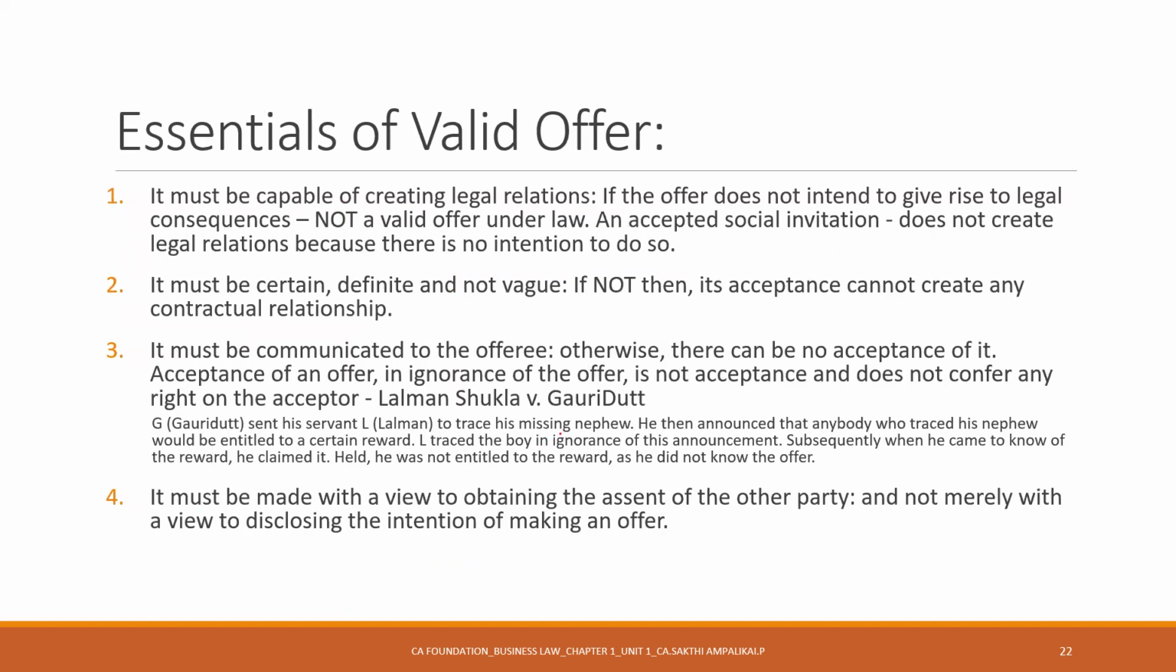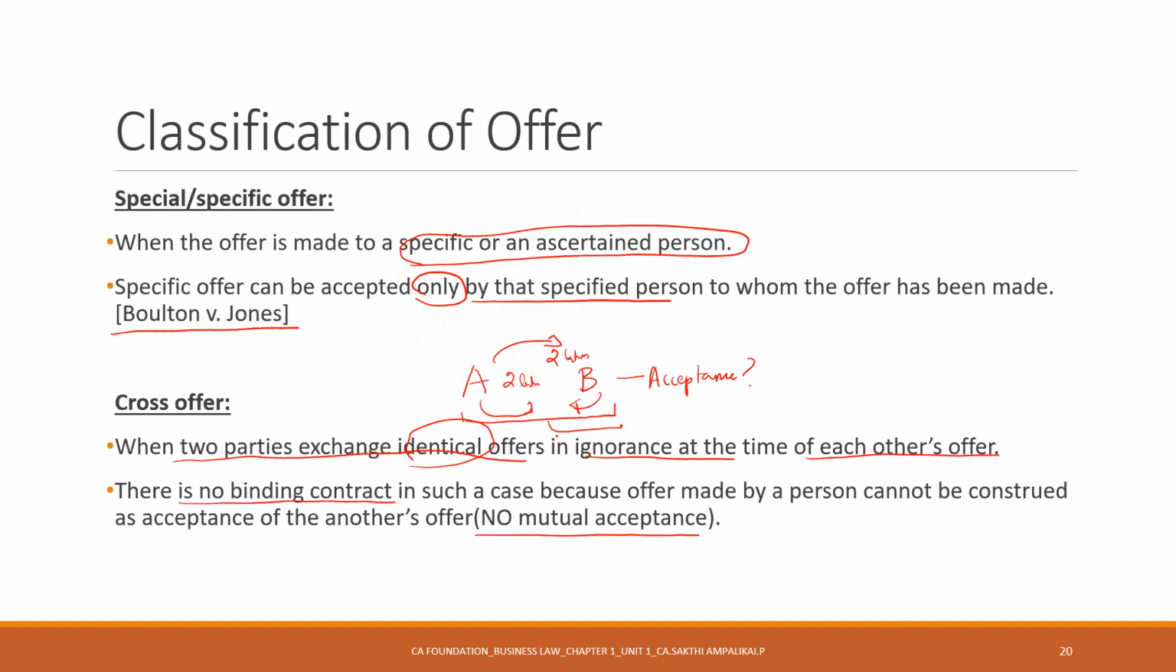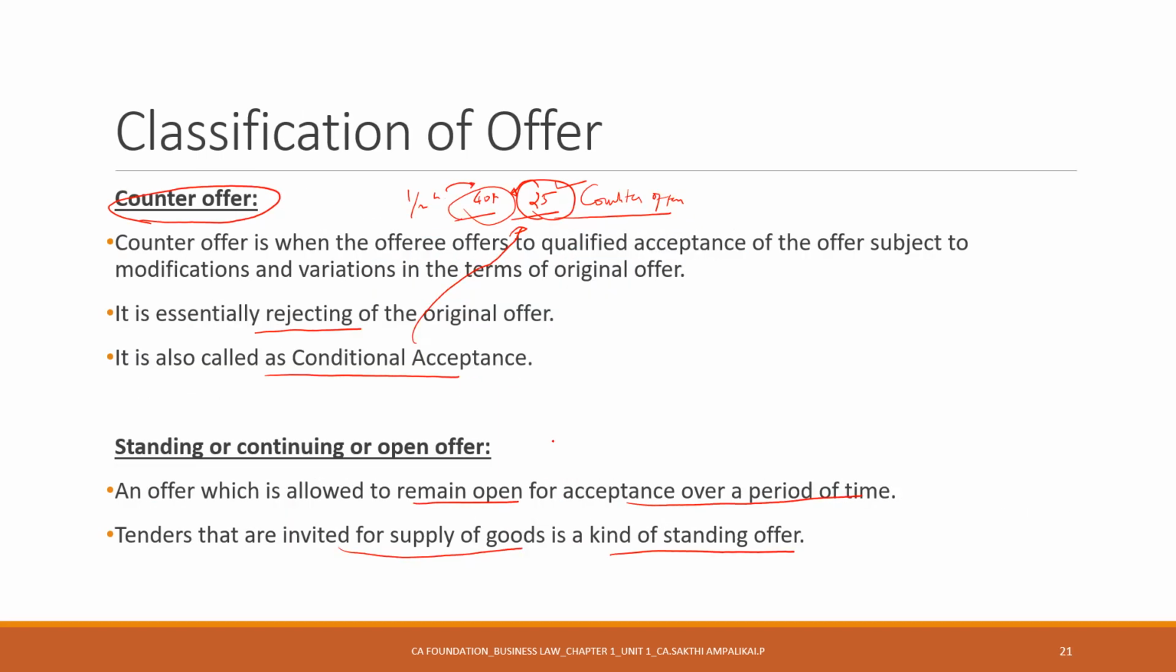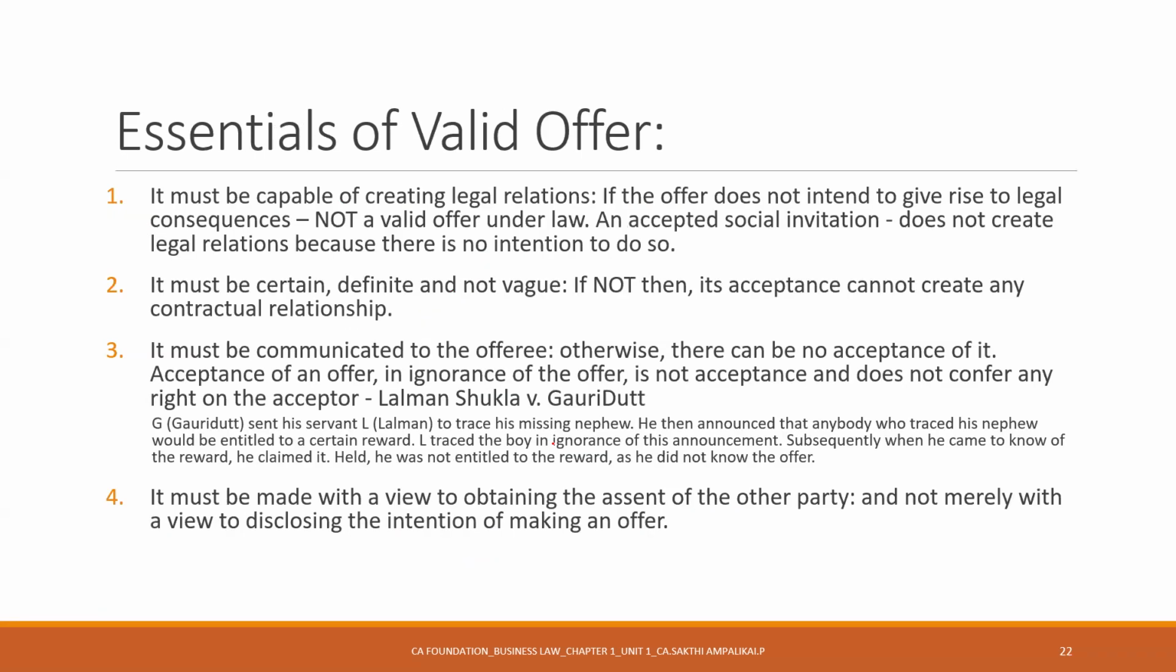Okay. So we saw the classification of offer. Let's revise it once: general, specific, cross offer, counter offer, standing or continuing or open offer. These are all very simple. There is nothing great in this. Okay, essentials of valid offer. Before, we saw essentials of valid contract. We are now seeing essentials of valid offer.